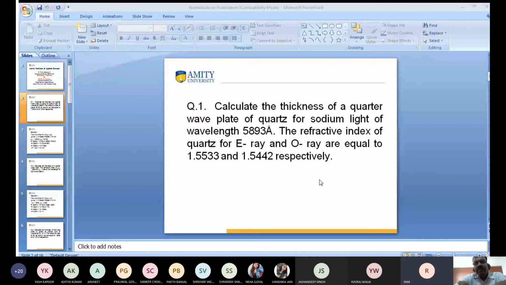Divyam, Yuvraj Walia, what is the answer? Sir, I just said 1473.25 into 10 to the power minus 12. Okay. Anyone more? Nikita, what is the answer? Sir, I'm calculating.